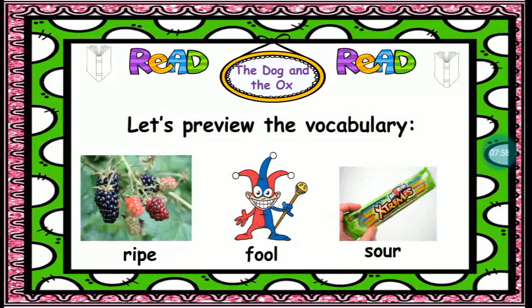Okay, number 2, fool. Fool means someone who is silly. Then sour. Sour means sharp or tart tasting, like a lemon.